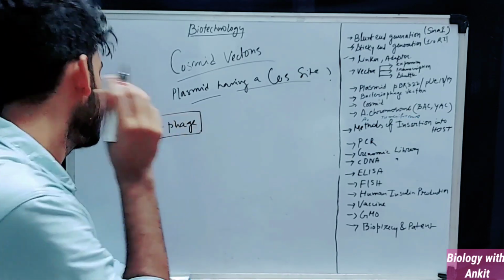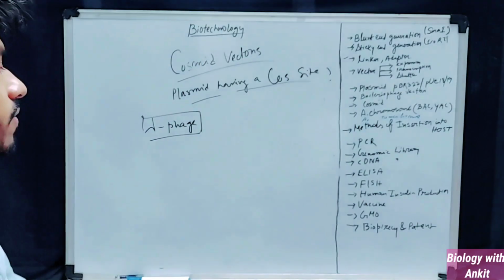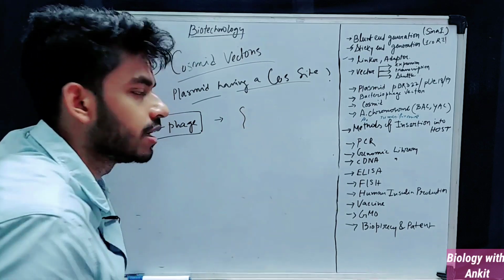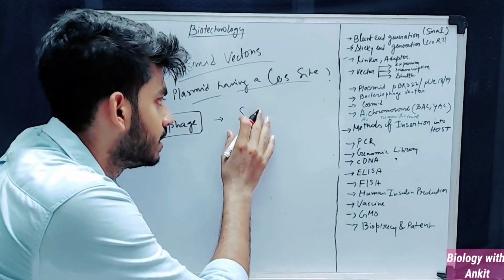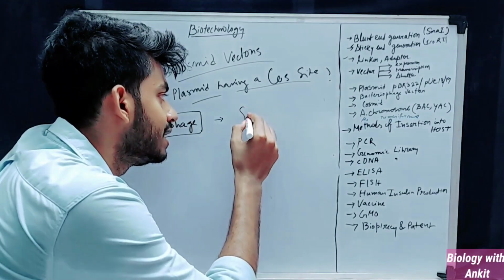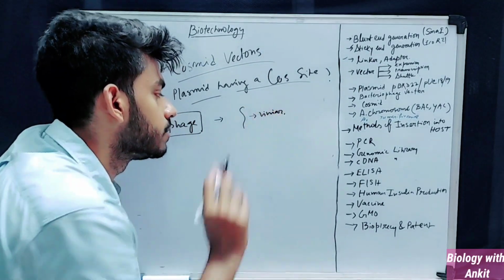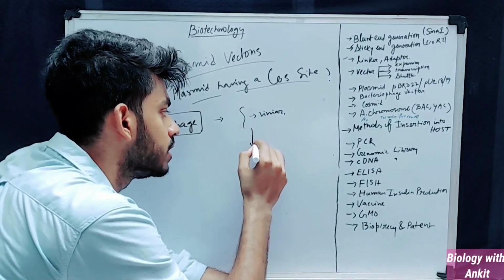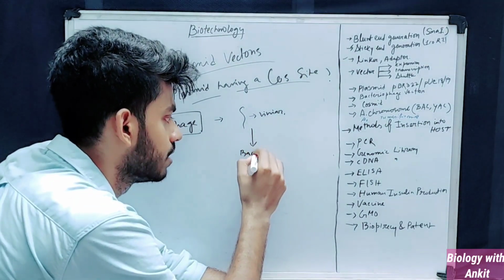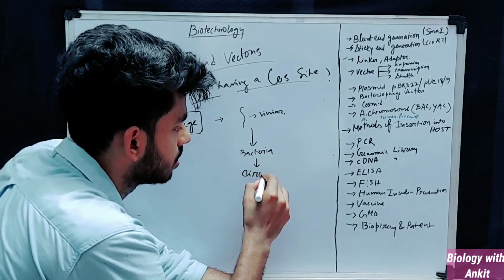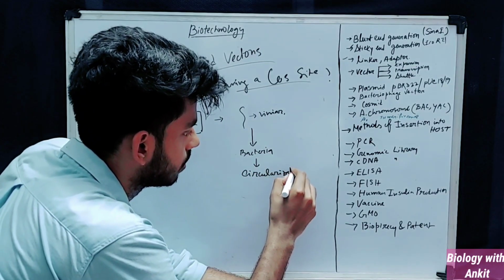Lambda phage is a bacteriophage, and in lambda phages, the viral DNA is usually linear. The viral DNA, that is the genomic DNA of the lambda phage, is usually linear. But as soon as it gets into the new host, that is the bacteria, it circularizes, or circularization occurs.